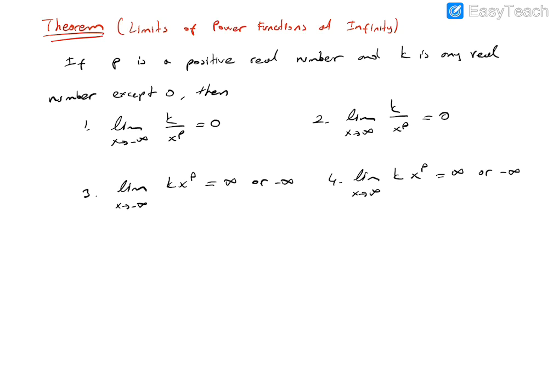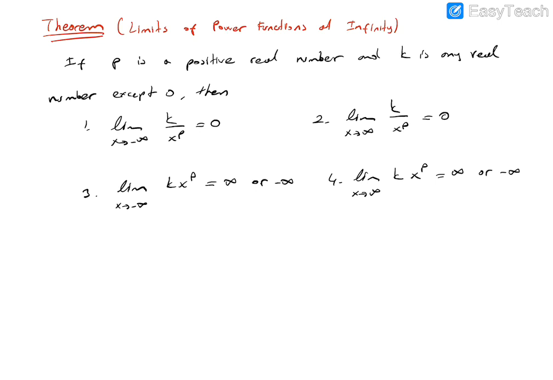Maybe some people can say that it is not possible to be minus infinity, but according to the sign of the q, sometimes it can be minus infinity. For example, minus x squared.